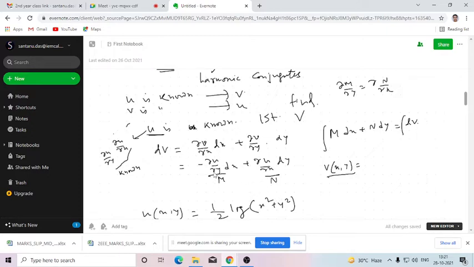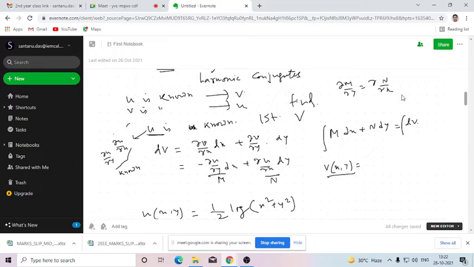So this differential equation is in the form M dx plus N dy. This differential equation will be exact provided del M del y equals del N del x. What is the significance of an exact differential equation? While integrating with respect to only one variable, the function should be of that variable.